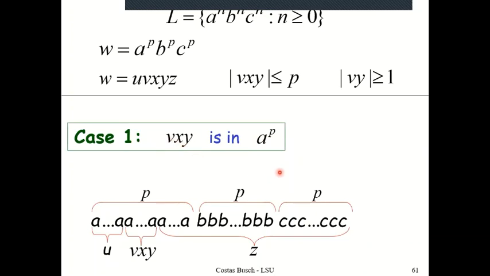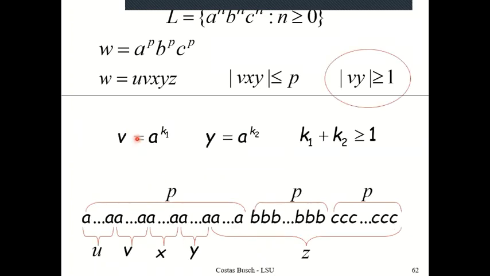Therefore, I have to consider all of the possibilities for the location of VXY, and we have multiple cases. The first case that we discuss is where we assume that VXY is entirely in the train of A's. If that happens, then V would be composed of a few A's and Y would be composed of a few A's. And I know that V and Y cannot be simultaneously empty. Therefore, K1 plus K2 is greater than or equal to 1.